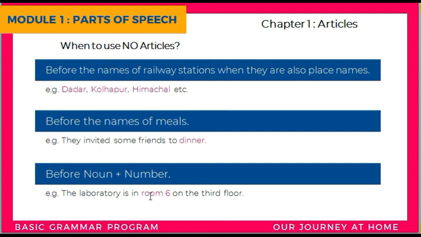Okay, so that's it. Those are the rules and the use cases for all the 3 articles. So what are articles? Articles are basically words that are used before a noun. Okay, and what are they divided into? They are divided into 2 types.